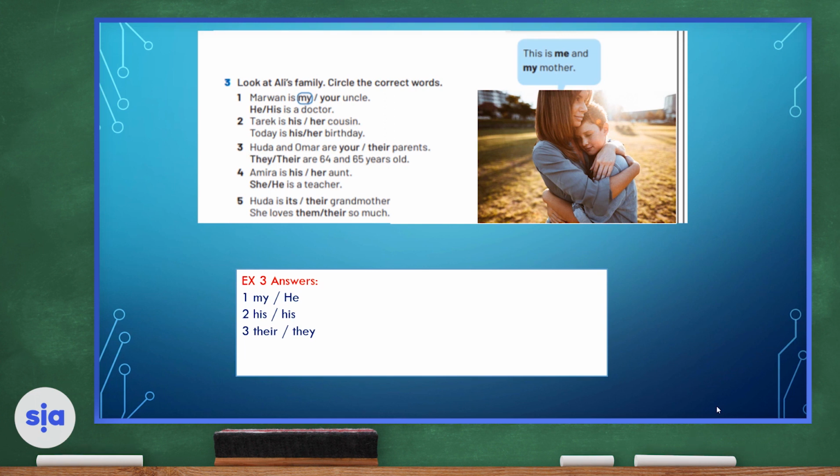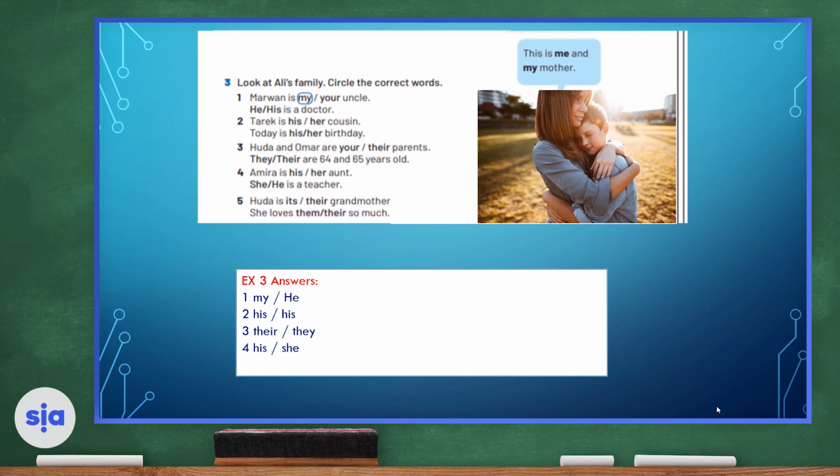Amira is his or her aunt. And she or he is a teacher. So if we're talking about Amira, are we going to use she or he? Let's check together. Number 4, first sentence is her. Amira is her aunt. She is a teacher.